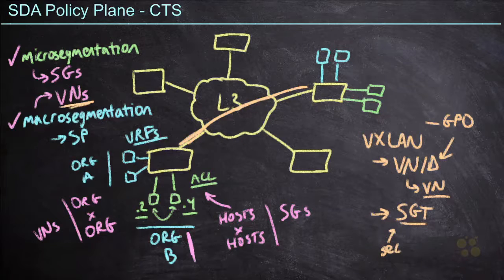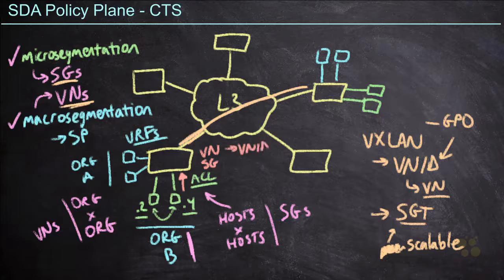However, since we can deploy a lot more policy to these other than security, Cisco rebranded the S to mean scalable. And that brings it back in alignment with the terminology that we're using for the group, which is a scalable group. So let's bring this all together. When a packet arrives on a switch, that switch is going to check its policy and it's going to assign that particular packet into a virtual network and into a scalable group. And then it's time to encapsulate that packet and send it across the network. Well, when it encapsulates it, it's going to map the virtual network to a VNID, and it's going to map the scalable group to an SGT.